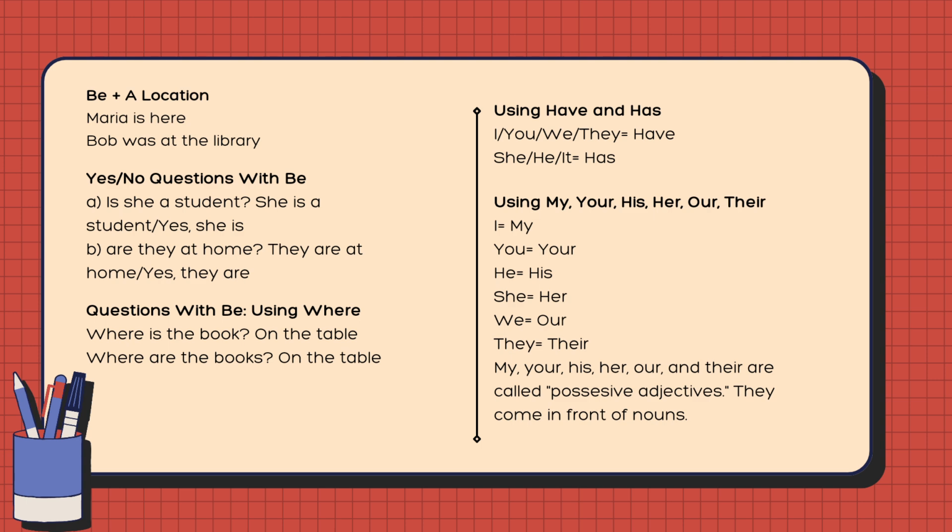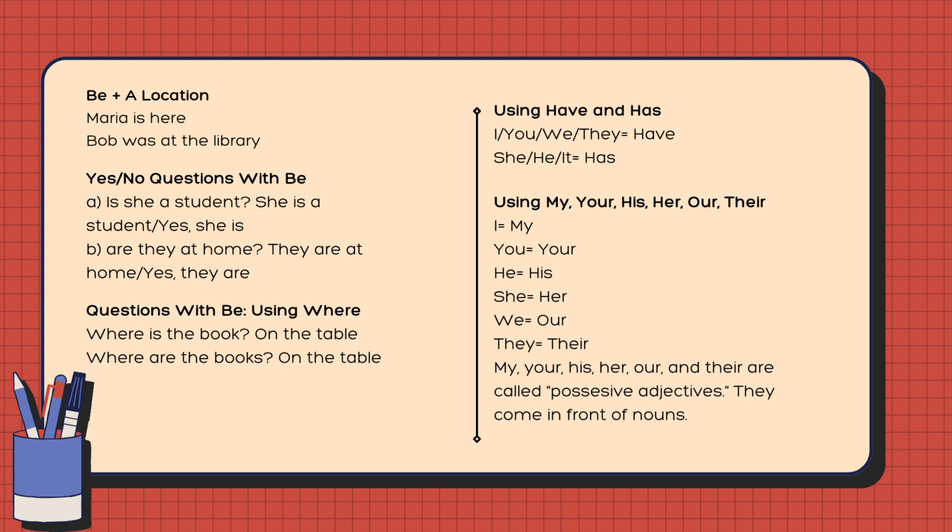Yes/no questions with be. For example, is she a student? She is a student. Or, yes, she is. Are they at home? They are at home. Or, yes, they are. Questions with be using where. For example, where is the book? On the table. Where are the books? On the table.